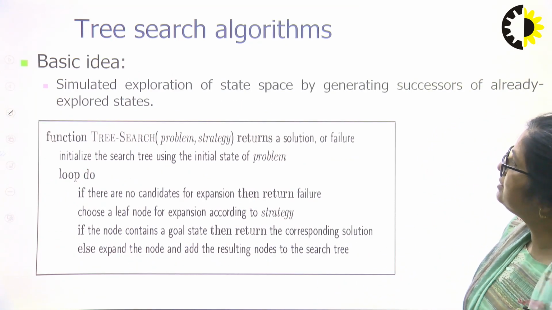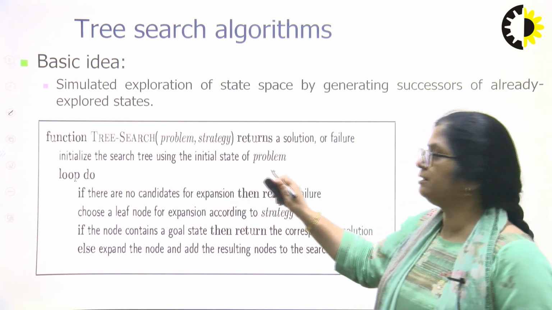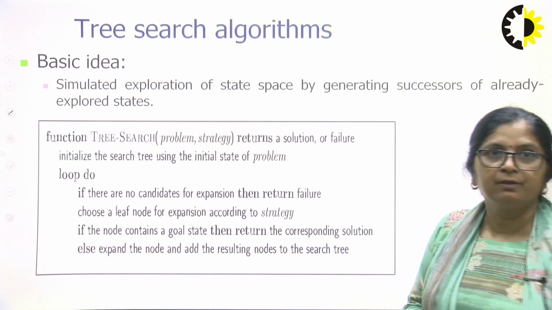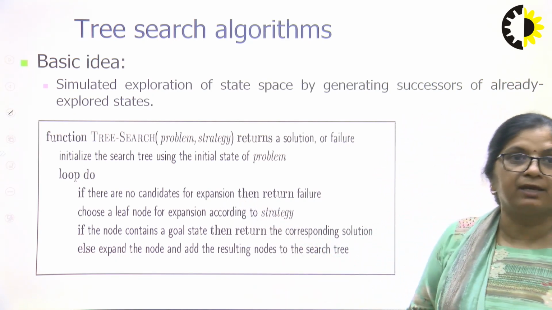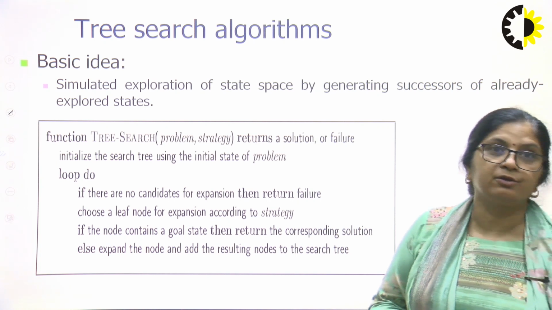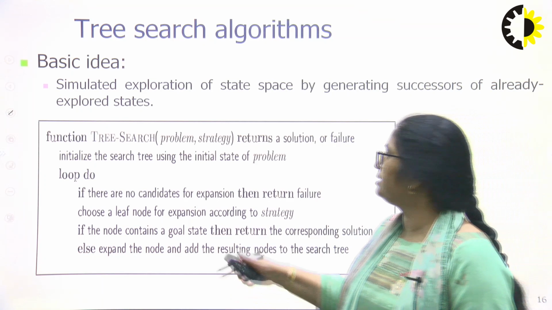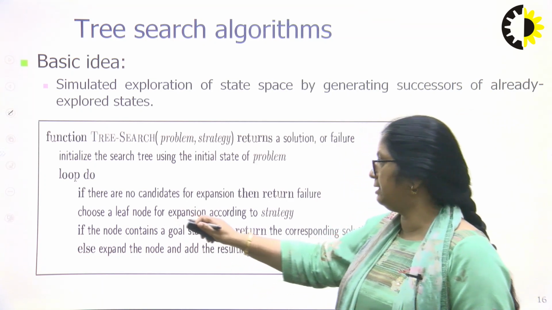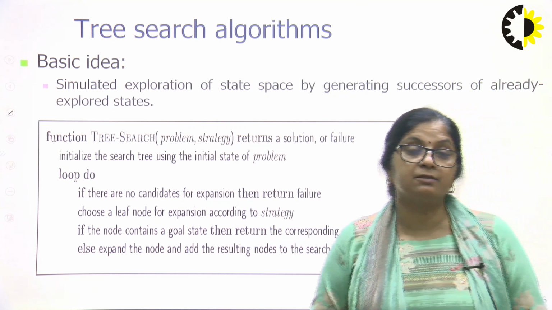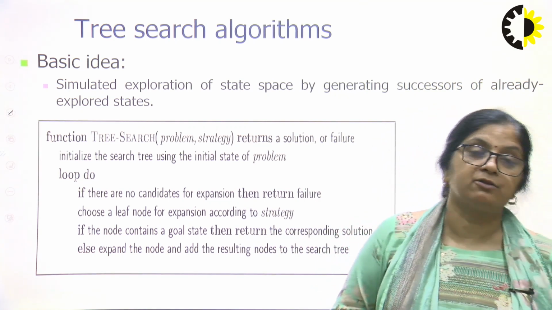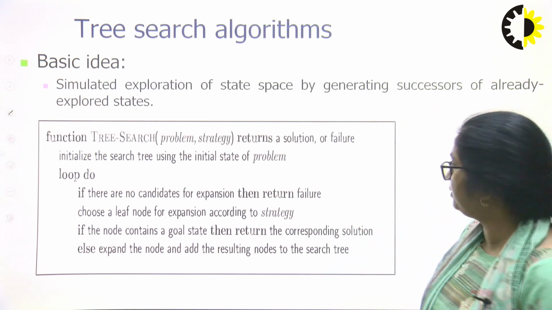So, what is our basic idea? We will have the search tree using the initial state of the problem. If there are no candidates for expansion, it means we have done all, so our search has failed. We have not found the solution. Otherwise, select a leaf node for expansion according to the strategy. Strategies could be anything, breadth wise or depth wise, depending on what type of strategy you take.